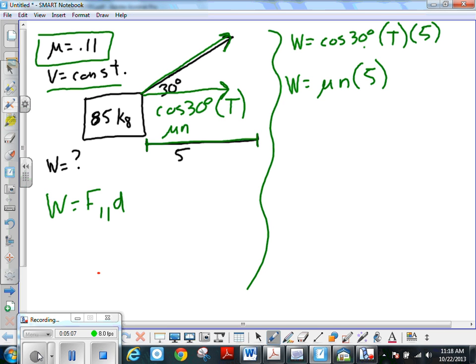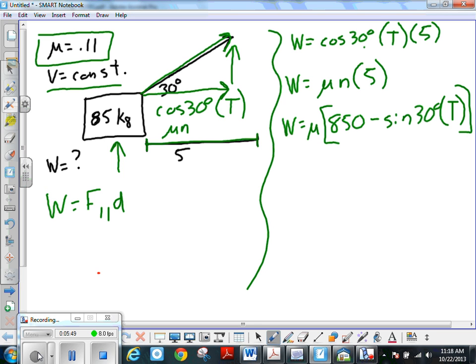Okay? So now we have to define this a little bit differently. So the work would be equal to the coefficient times the normal. The normal in this case would be 850, but is that what it actually is? No, because we're pulling up on this, so we have to subtract that part of tension out of the normal, because that's the amount less that the floor has to push up on that box. So it'd be 850 then minus sine 30 T. Okay, and that would be another definition of work.